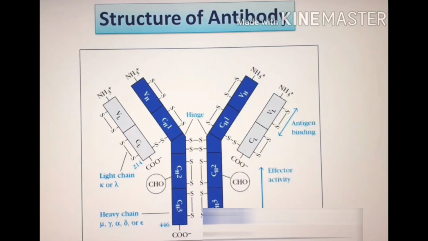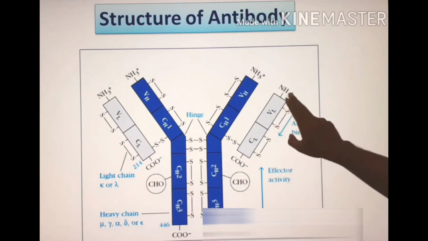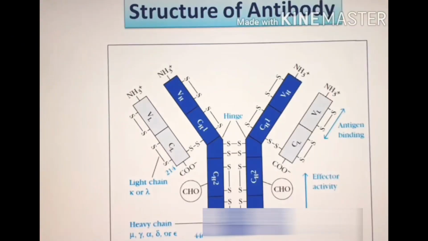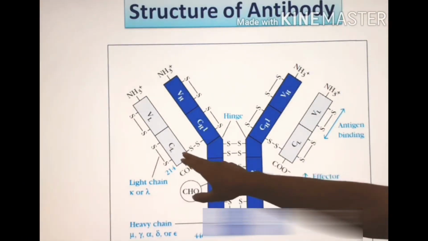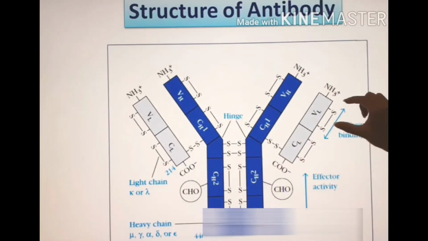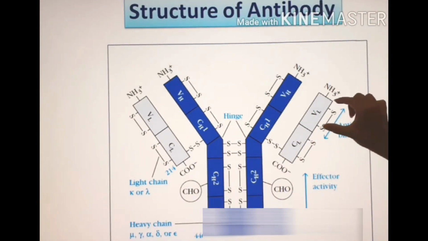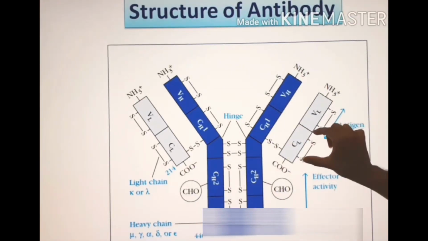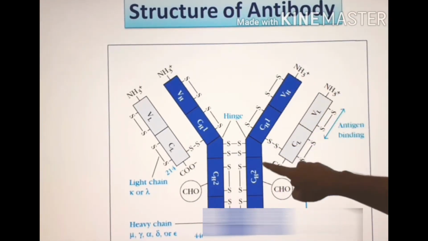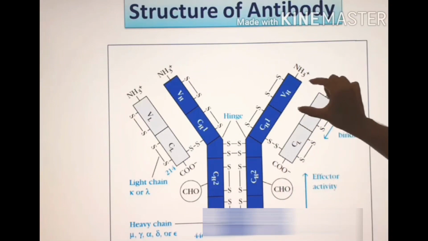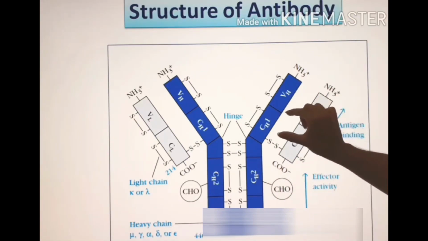So now you can see the structure of antibody. Antibody is mainly composed of 2 chains called light chain and heavy chain. In antibody, there are 2 light chains and 2 heavy chains. The light chain is composed of 2 regions called variable light and constant light. And the heavy chain also contains 2 portions: variable heavy and constant heavy.